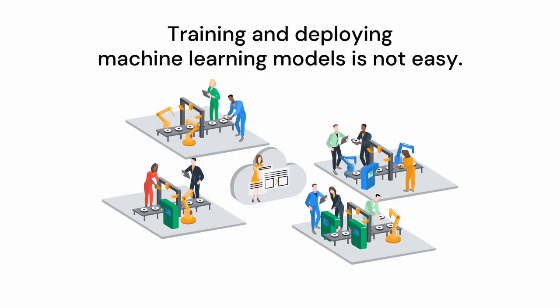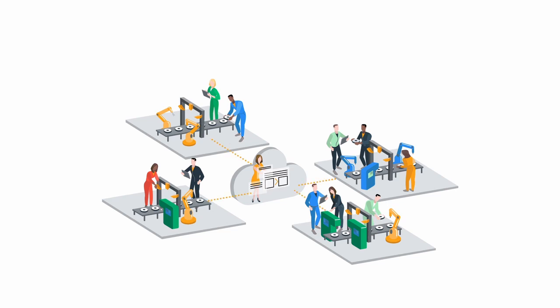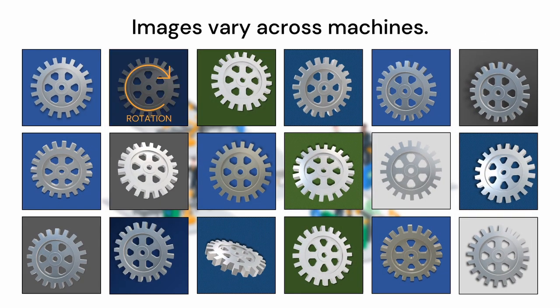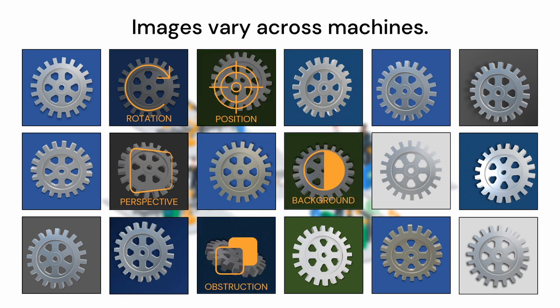Anyone trying to deploy machine learning in factories knows how difficult the problem can be. A big part of the complexity in scaling machine learning from one machine to another are the variations in image data across those machines, including camera perspectives and variations in the image such as background. This presents many challenges when trying to scale machine learning from one machine to another.